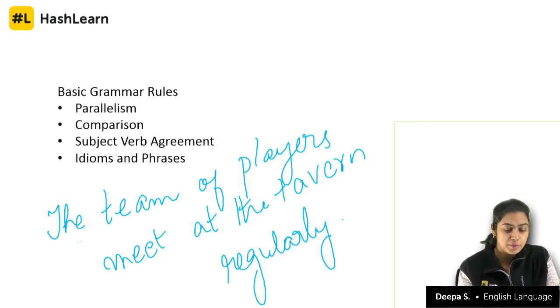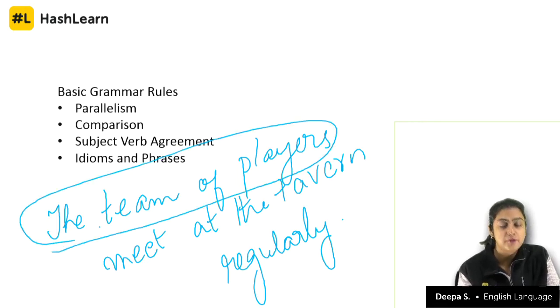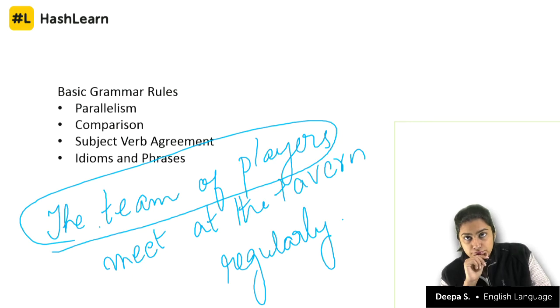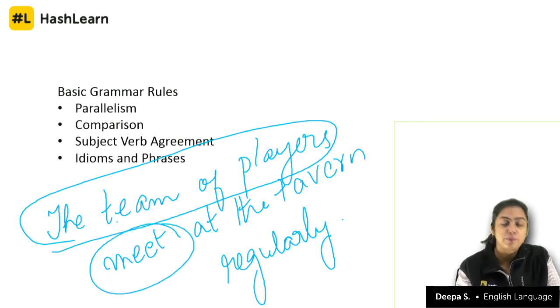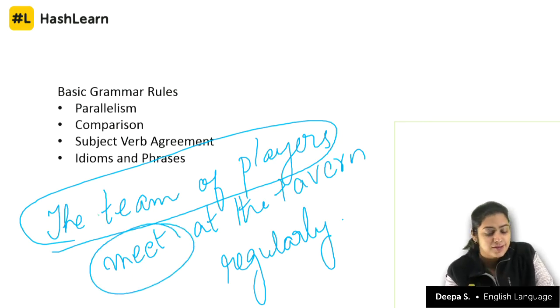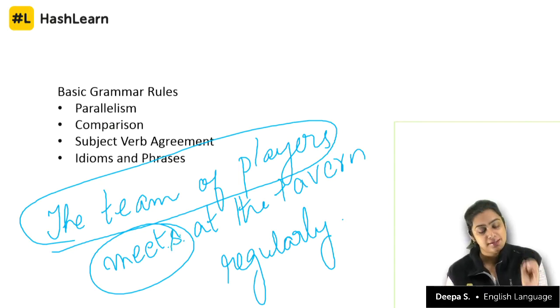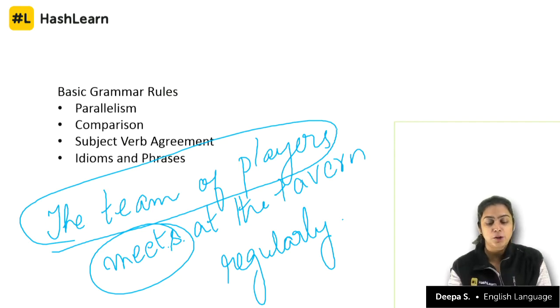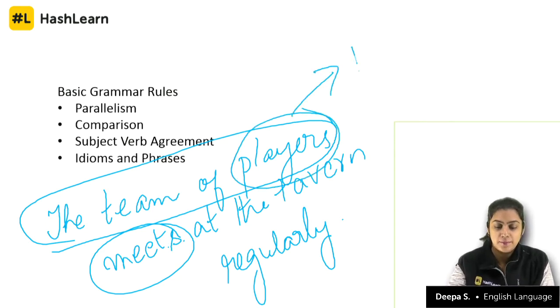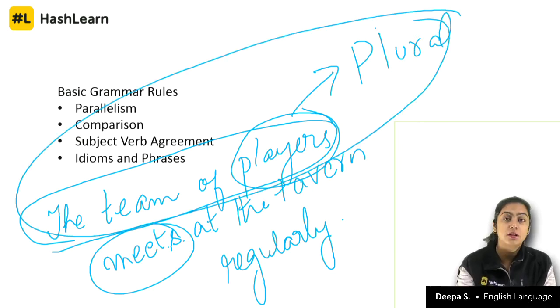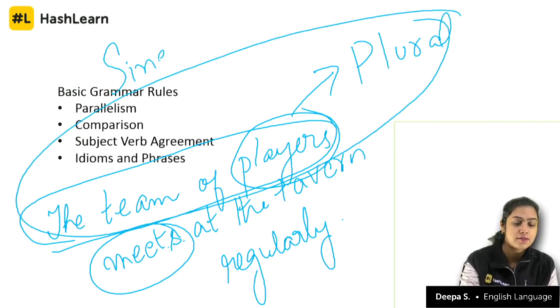Now remember, the team of players is singular. Can you have meet? If this is singular, this has to be meets. So it is the team of players, even though players is plural, but the entire subject on the whole is singular.